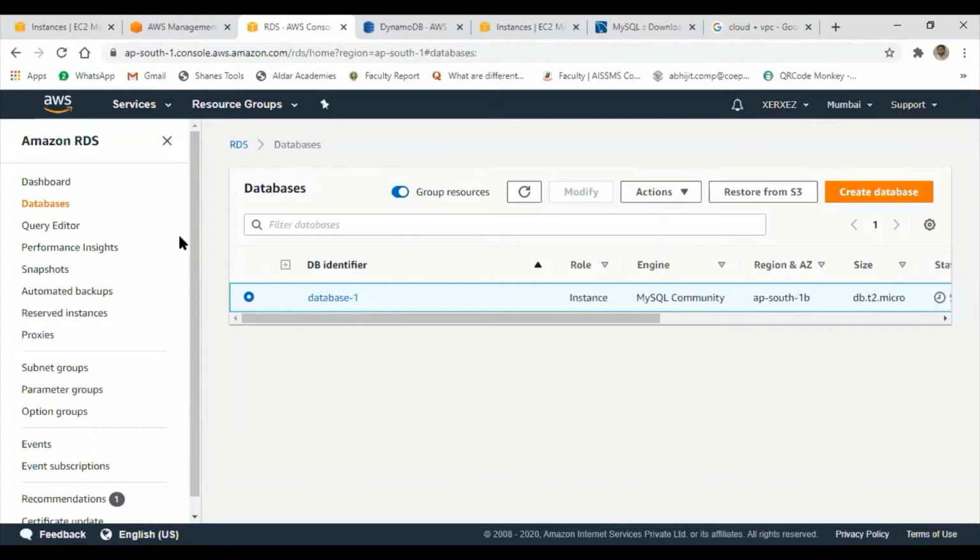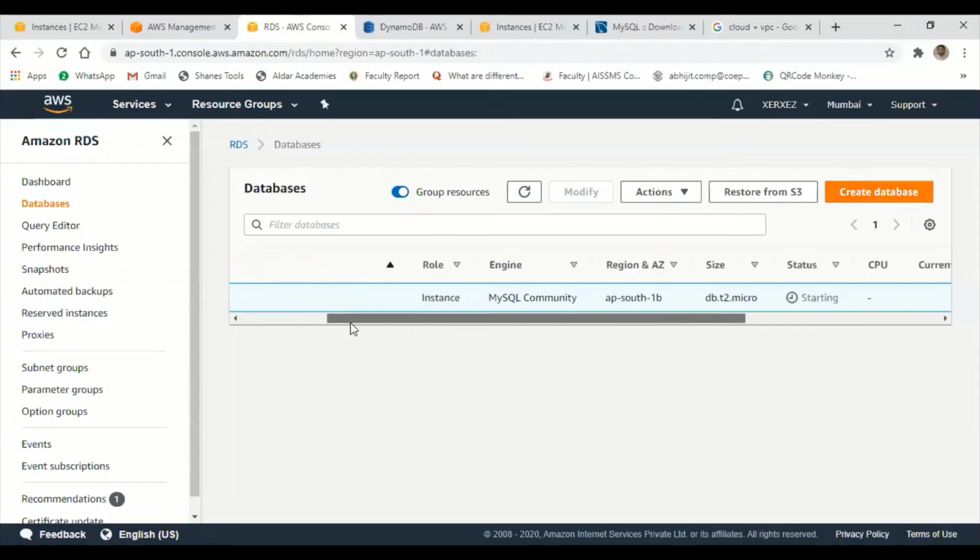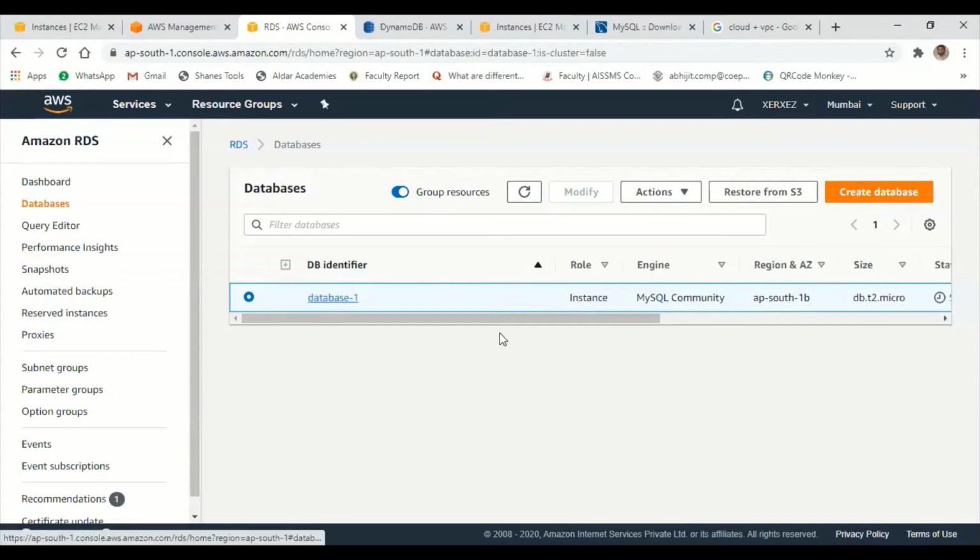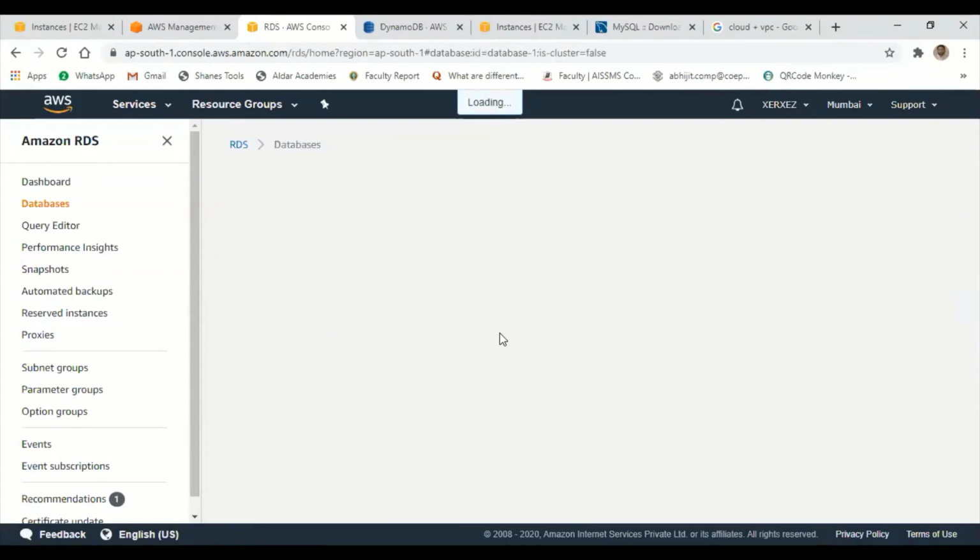But RDS is not a database. Remember, it is just a management service provider, a management module for the database system. By hitting on this one, we can create the database. If you want to create the database, you can see my fifth day video which is available on YouTube. The next is, the database is already created. Let me check the complete details of this database.